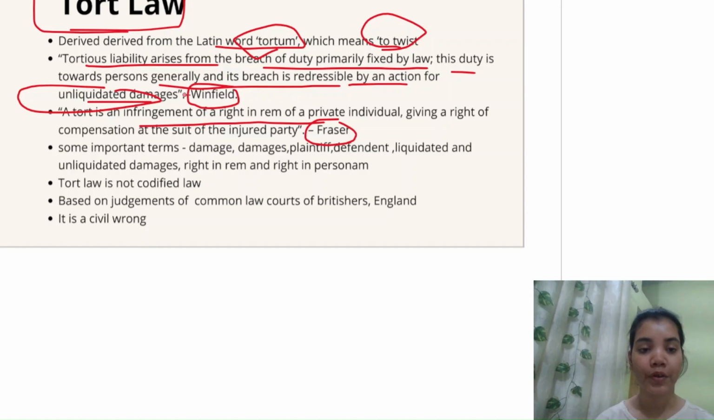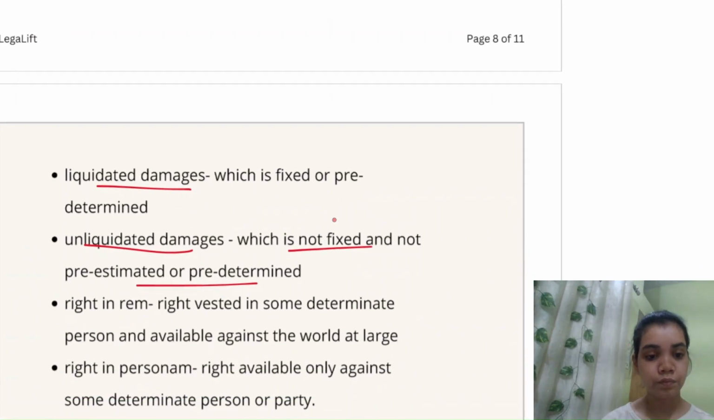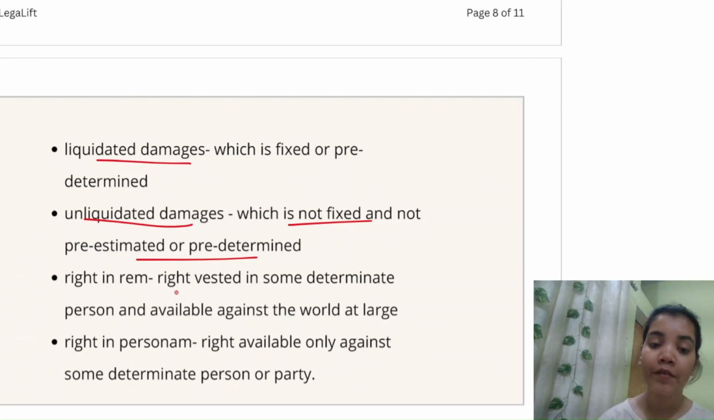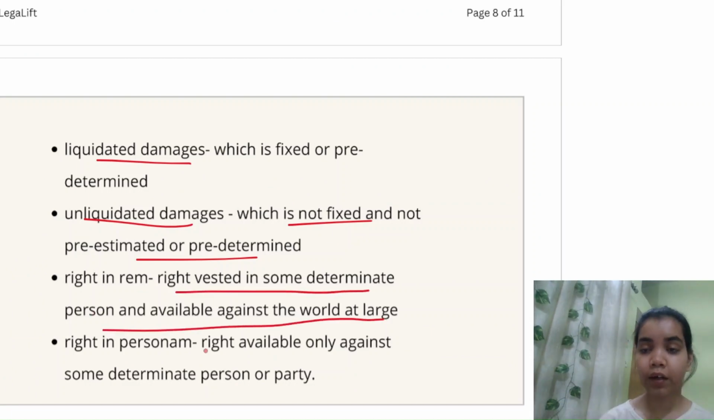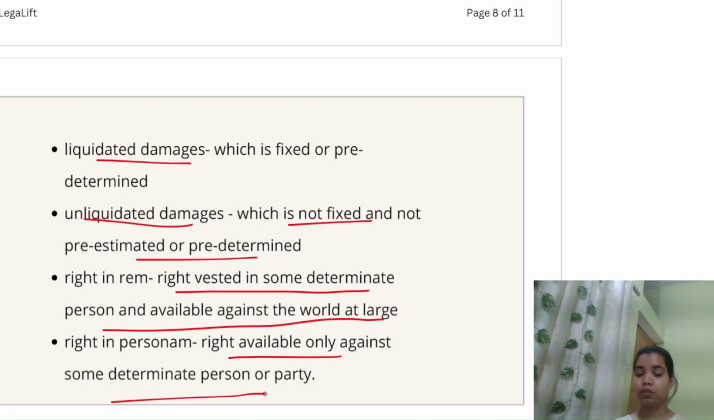Now moving on to Fraser, a tort is an infringement of a right in rem of a private individual, giving a right of compensation at the suit of injured party. So right in rem means right vested in some determinate person and available against the world at large. There are two things, right in rem and right in personam. Right available only against some determinate person or party is right in personam. So I'll be giving you an example.